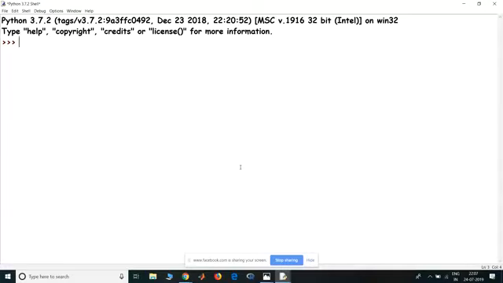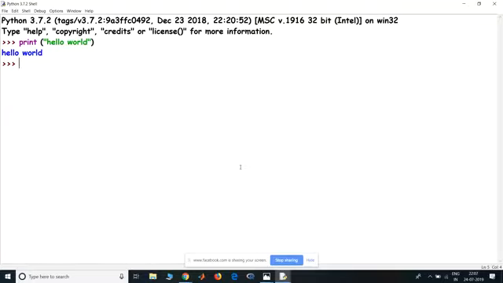So let us print. Then you use brackets. I'm sure all of you know that any string that requires to be printed is put within double quotes. Here you can use double quotes and single quotes both. Hello world. So you end up with hello world.